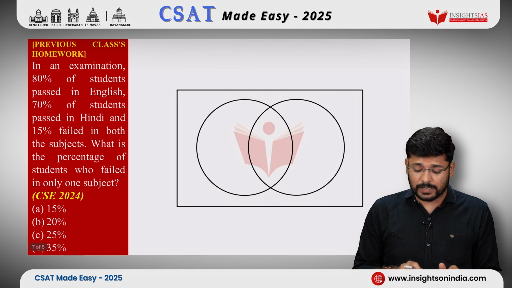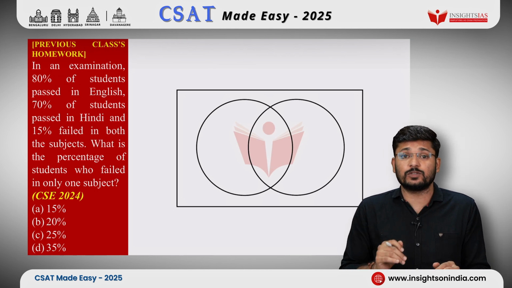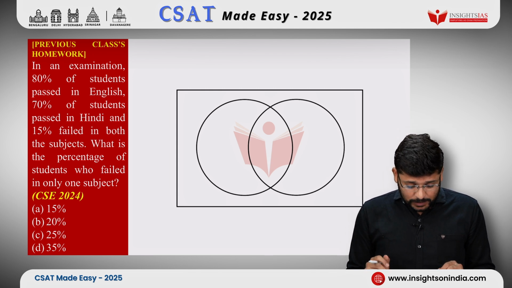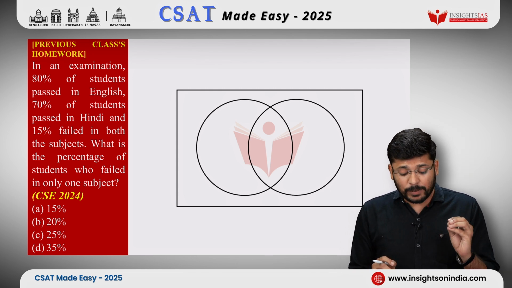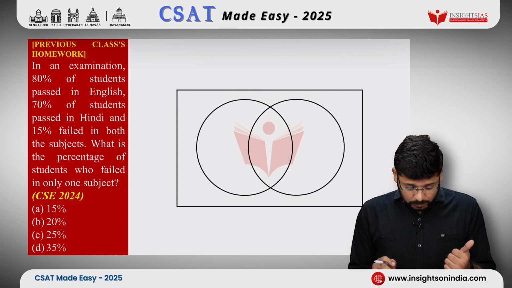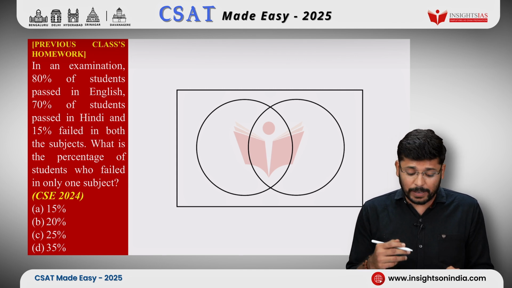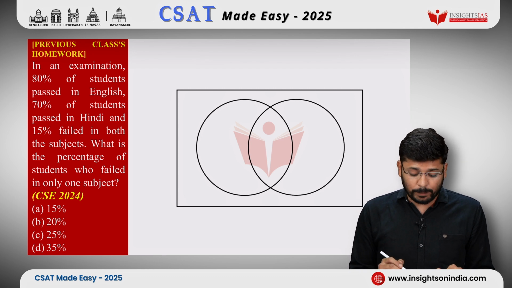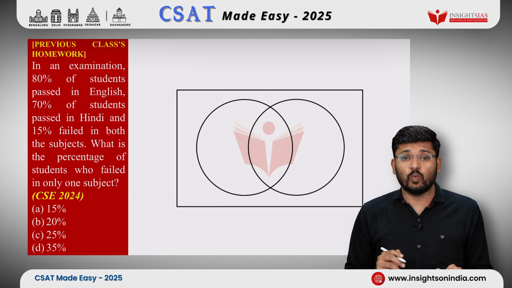Now it is time to discuss the answer for your previous class's homework problem. Previous class it was on set theory. So this was your homework. We will discuss the answer here. What is the question? In an examination, 80% of the students passed in English, 70% of the students passed in Hindi and 15% failed in both the subjects. What is the percentage of students who failed in only one subject?